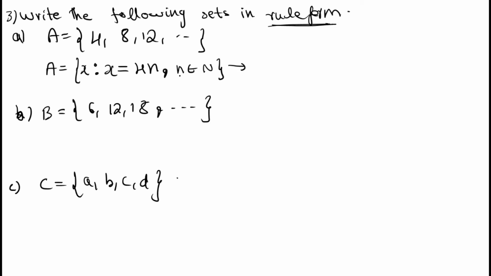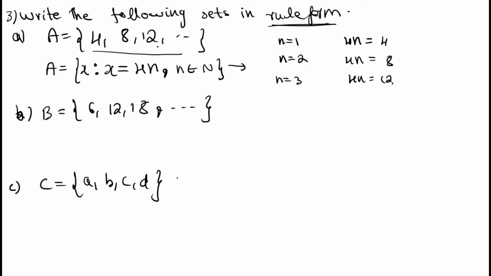Check this. We have 4n, then it's equal to 4. Second natural number, n is equal to 2, 4n, that means 4 into 2 is equal to 8. N is equal to 3, what will I get? 4n, that means 4 into 3, 12. That gives the given set, right? 4, 8, 12 up to infinity. Infinitely many natural numbers are there, right?